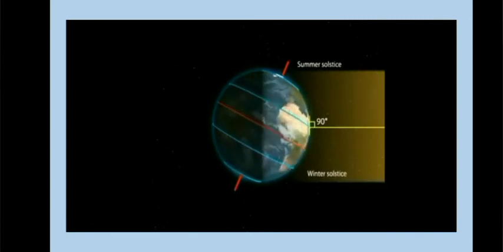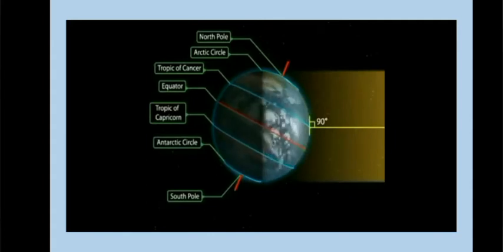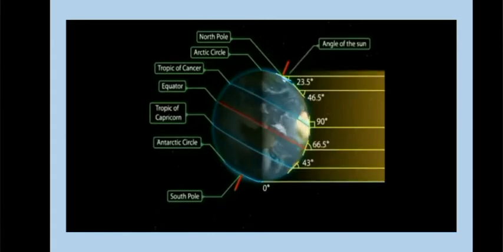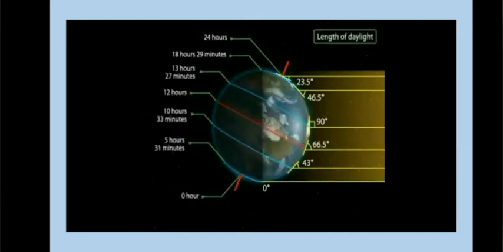The angle of the sun decreases towards the pole. On this day, the length of the daytime in the northern hemisphere is the longest in the year, while that of the southern hemisphere is the shortest in the year.